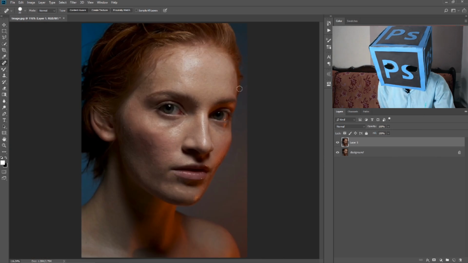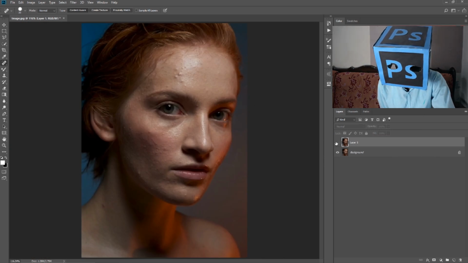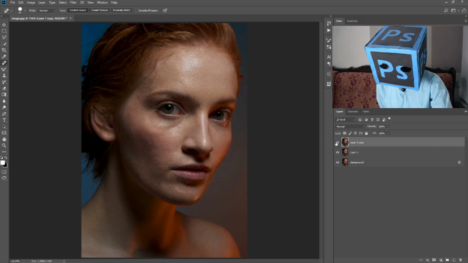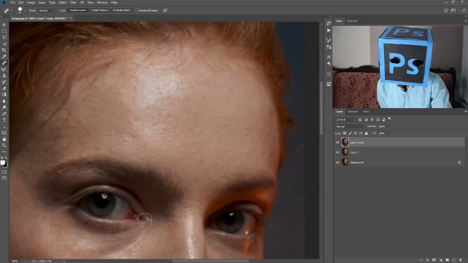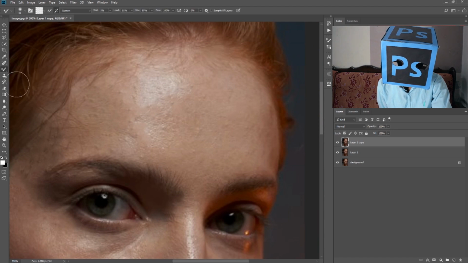So as you can see, we have removed all pimples from the skin. This one is left, yes. Now press Ctrl J to make a copy of this layer. Then zoom in. Now select the mixer brush tool.